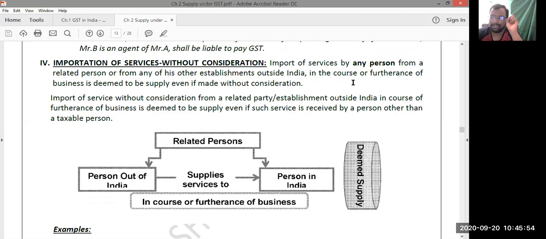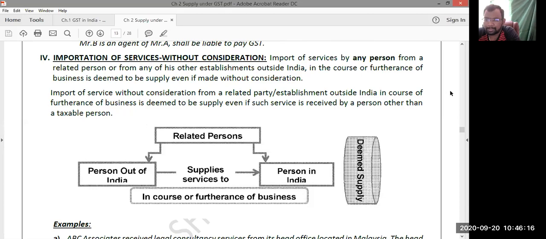Are you following now? When the consideration factor is missing out, it should be made in the course or in furtherance of business, then only it is to be treated as supply. And even though the consideration factor is missing out, if we are importing services in the course or in furtherance of business, it is deemed to be supply and liable to GST. Next.